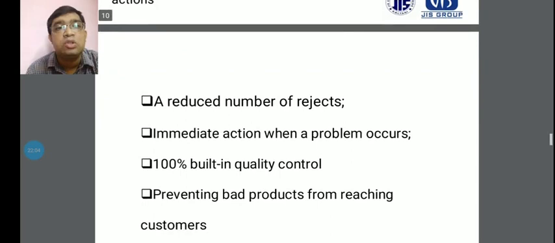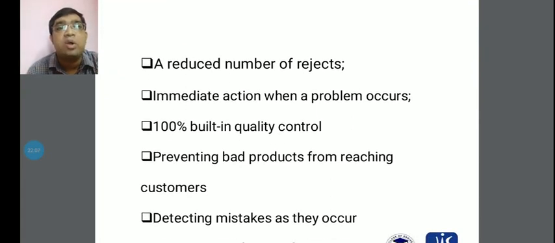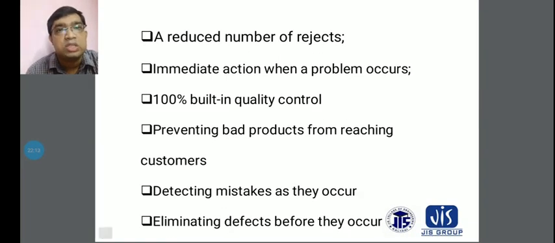Another benefit is a reduced number of rejects. Suppose your products are produced and go to the customers, and these customers return the product to the company. That means the product is rejected, and the customer is not satisfied.